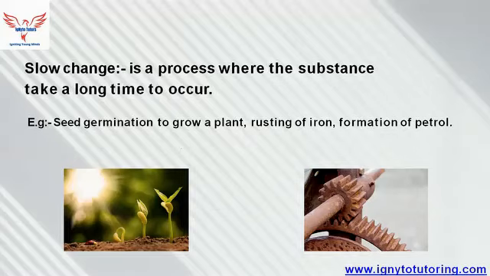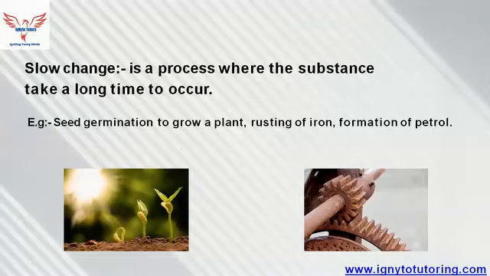Due to this chemical reaction, which is a very slow process, iron is converted into iron oxide. When iron is exposed to air or moisture, oxidation will convert it into iron oxide. So this is one of the best examples of slow change.